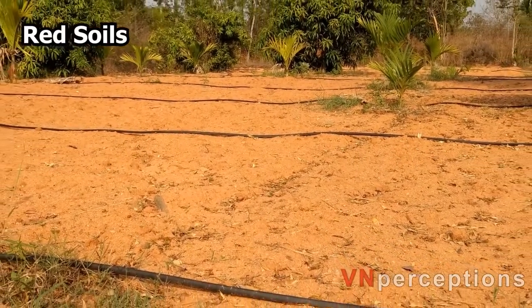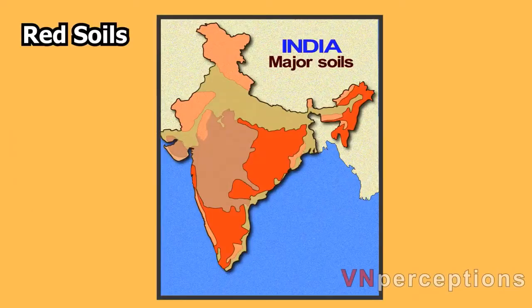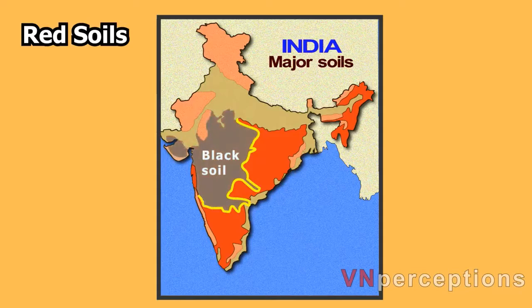This soil is mainly found on the plateau regions of peninsular India. Red soil covers the states of Karnataka, Kerala, Tamil Nadu, Andhra Pradesh, Telangana, Odisha, Chhattisgarh, Jharkhand and the northeastern states. Actually, if you look at it carefully, they practically encircle the entire black soil region on all sides. They extend northward in the west and along the Konkan coast of Maharashtra.